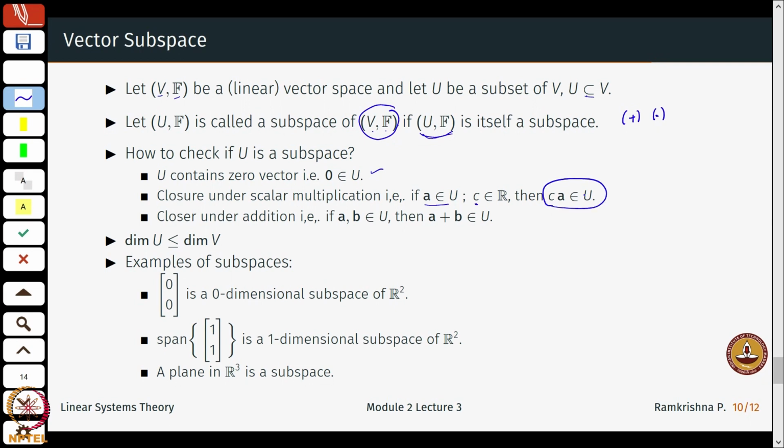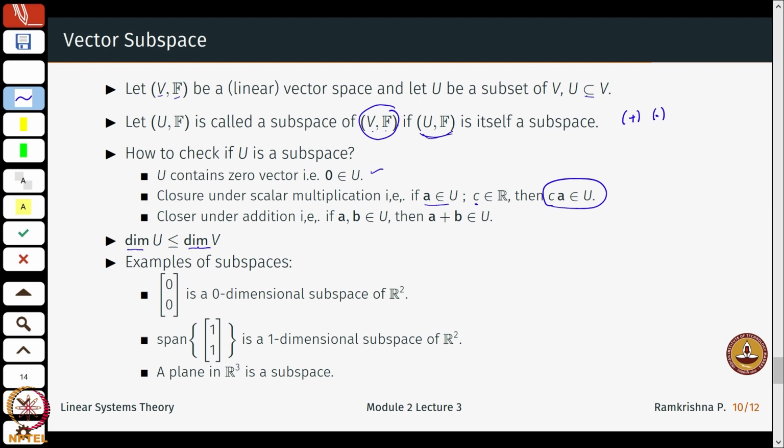It should not be in V, right. So, I am just restricting everything to U. It should also be closed under addition, right. In general it could happen that the dimension... so now we know what the dimension was, right. Starting from here, the dimension was defined with respect to the basis of a vector space. So, the dimension of U is typically less than or equal to the dimension of V.